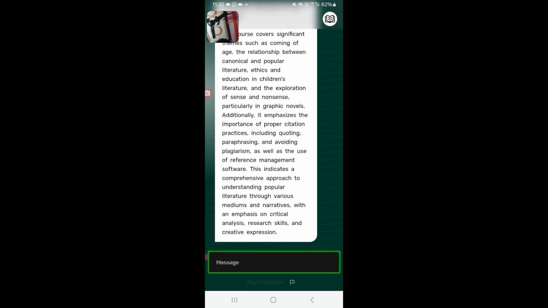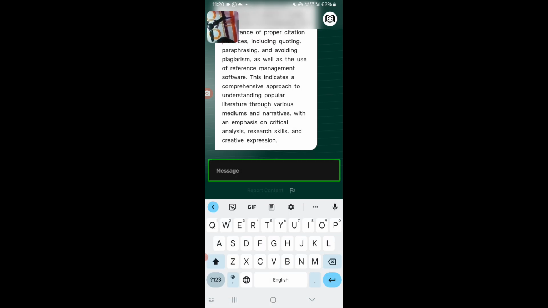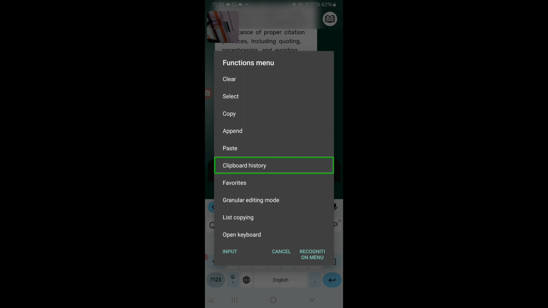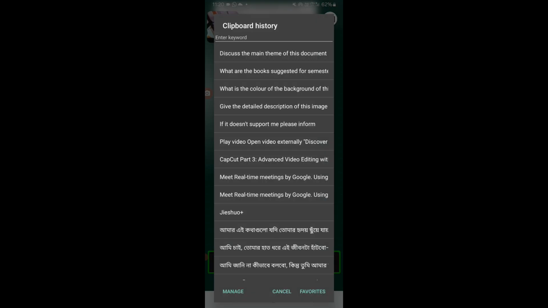Yes friends, there are a lot of things yet to be read. I am not reading all that, otherwise the video will be long. I am swiping from left to right and the focus shifts on to the message text box. I am clicking on that. Here I will send a command from my clipboard history for checking what kind of response Viz AI generates for us.